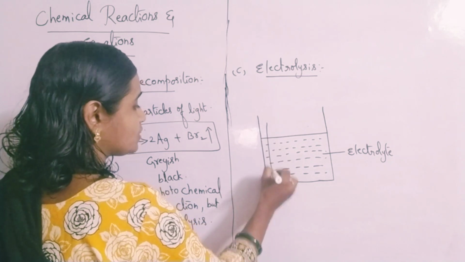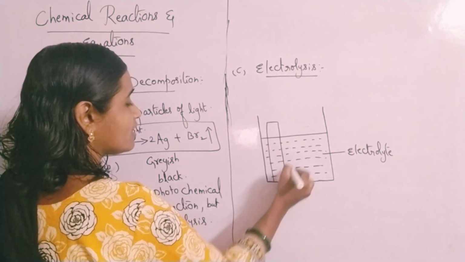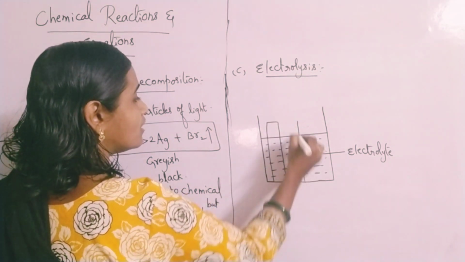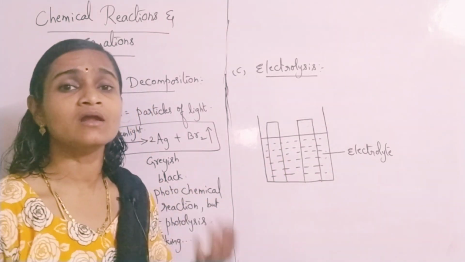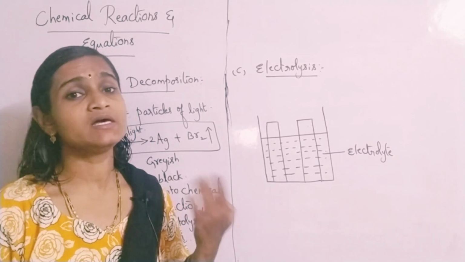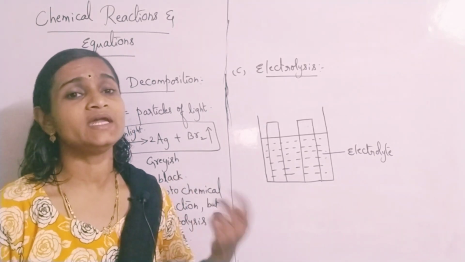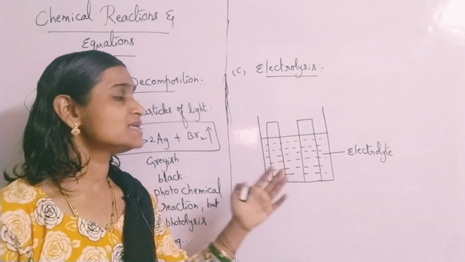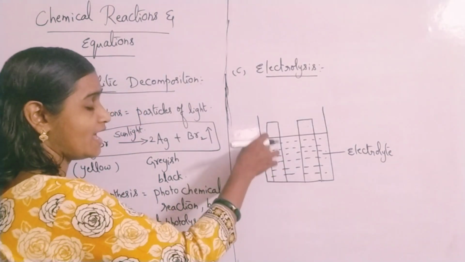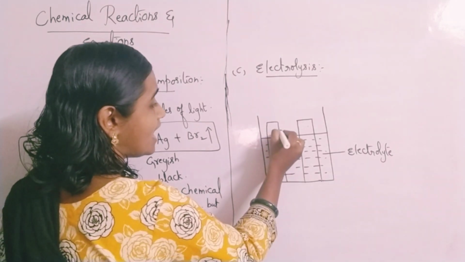You are going to take two metal plates or two rods made of carbon, platinum, graphite or any inert substance, or certain less reactive metal plates, and they are to be dipped inside it.